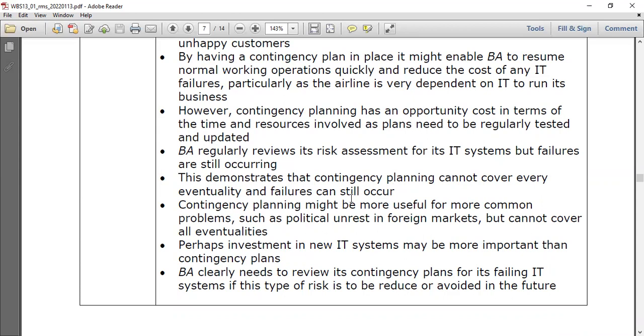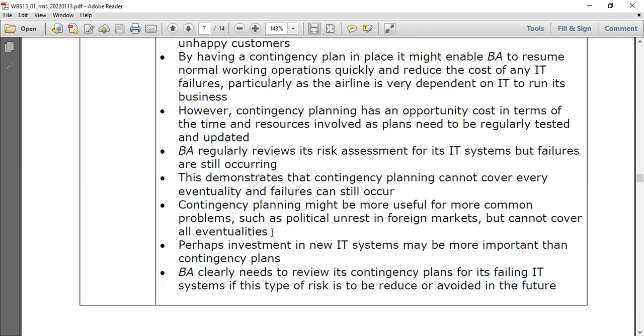Who knows about that in the COVID? Now we talk about another one, like the monkeypox. Certain things are there like that. So contingency planning can't cover everything. They do a thorough risk assessment, but still there can be a way a contingency plan is not working. So contingency planning might be more useful for more common problems such as political unrest in foreign markets, but cannot cover all eventualities. That's a very important point. Take down: it cannot cover everything. This is just one tool.